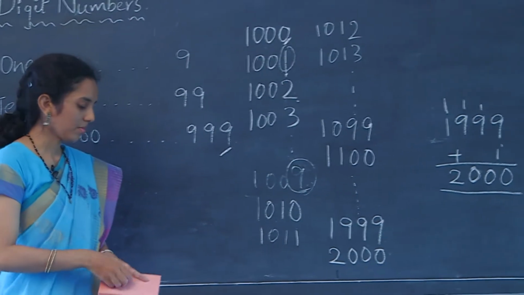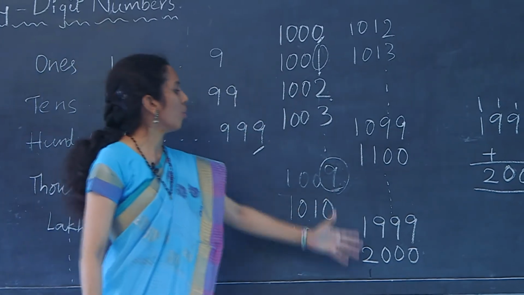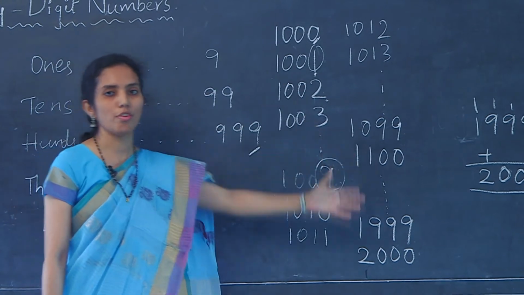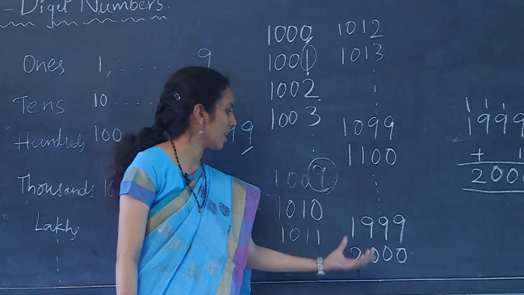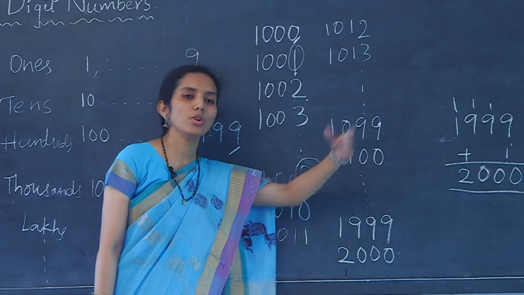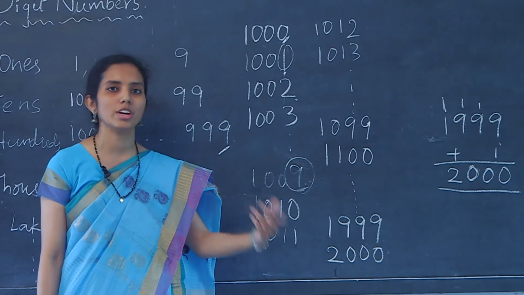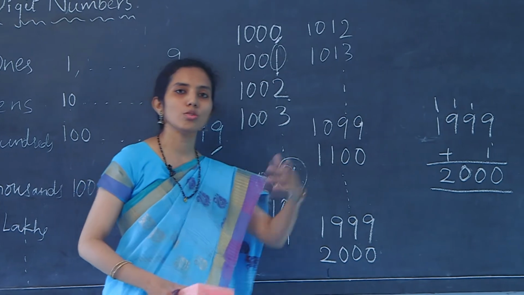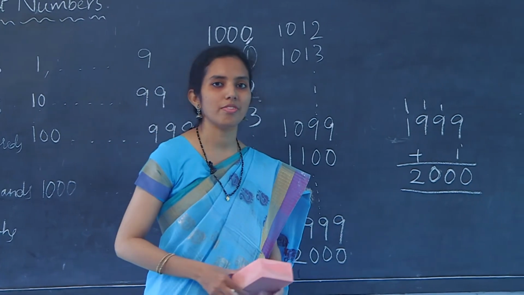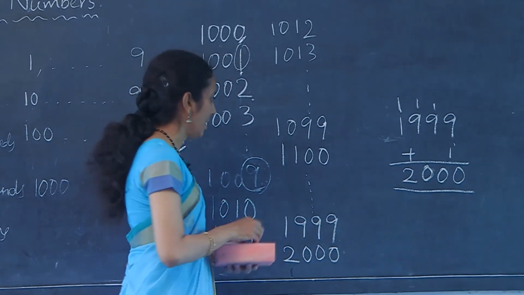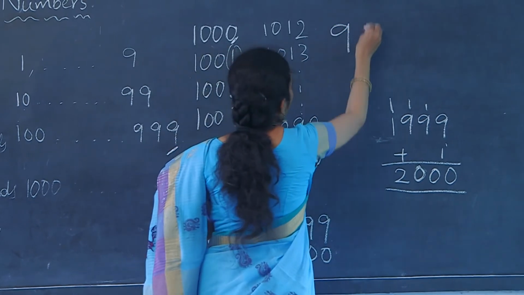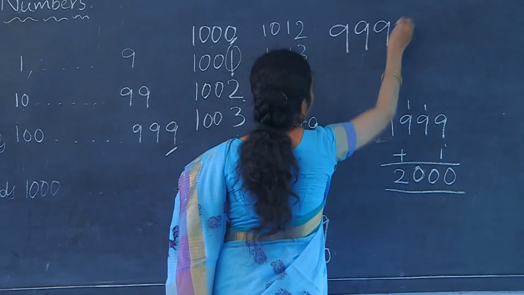So, in this manner we obtain all the 4-digit numbers, and from 2000 you can write all the remaining numbers: 2001, 2002, 2003, 2004, 2005 till 9999.